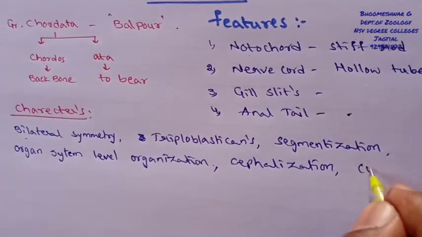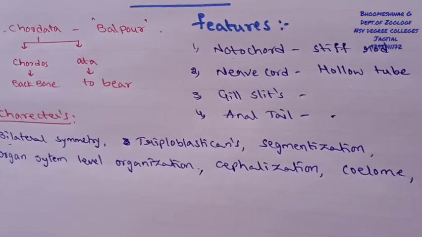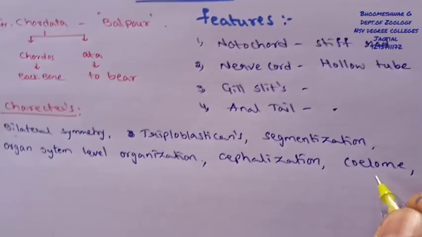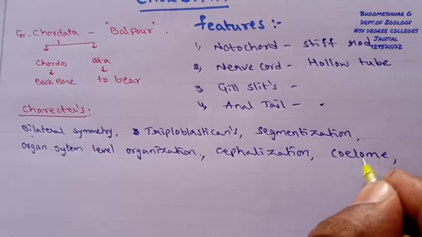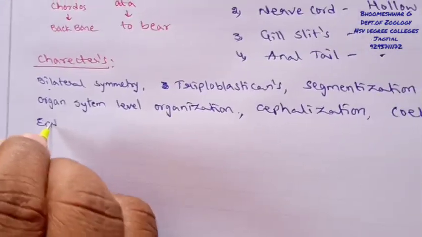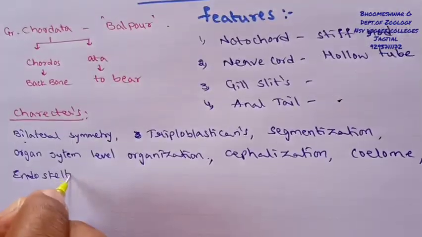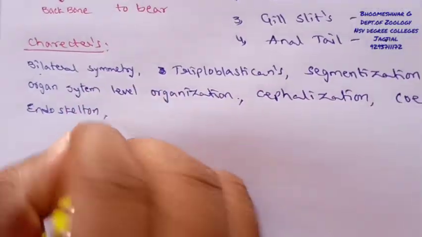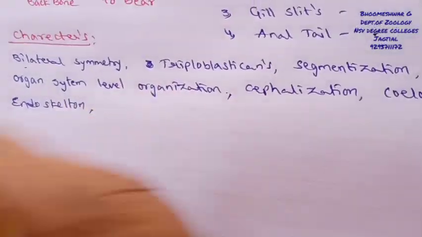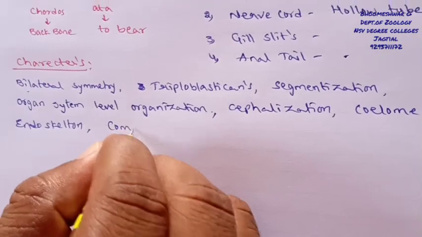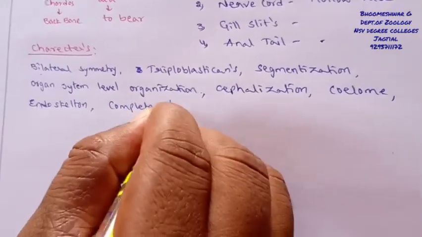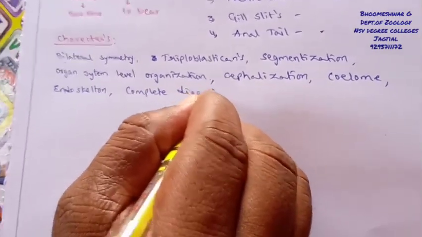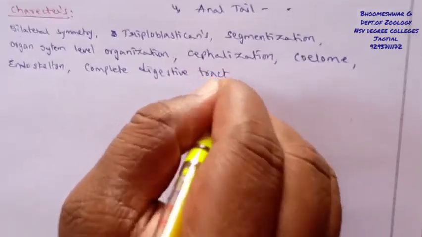A true coelom, of the enterocoelom type, is also seen. An endoskeleton is clearly developed, and a complete digestive tract is present.